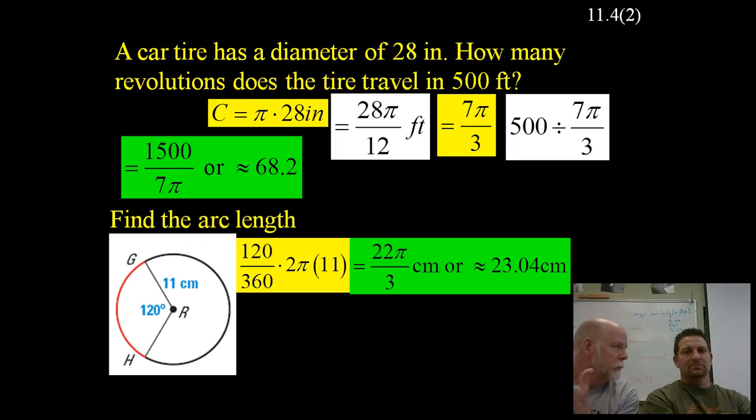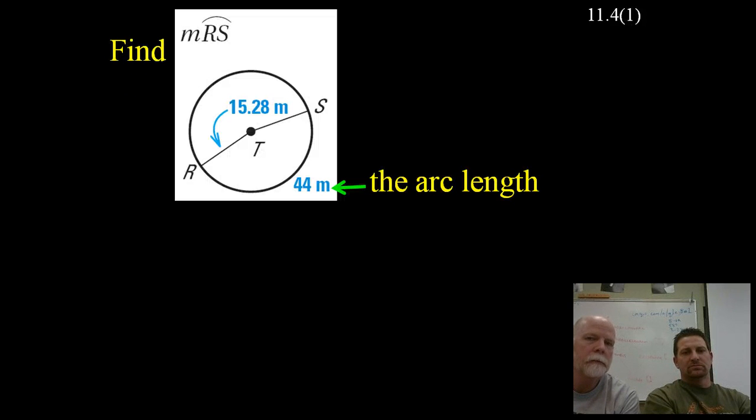Is that how you typically talk about that? Yep. It's just part of the circumference of the circle. You just have to figure out what part. In this case, it's 1/3. If that was a 90-degree angle, it'd be 1/4. Whatever it is, you just divide it by 360, and that's how much of the circle that you have.